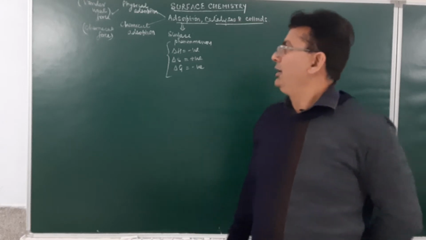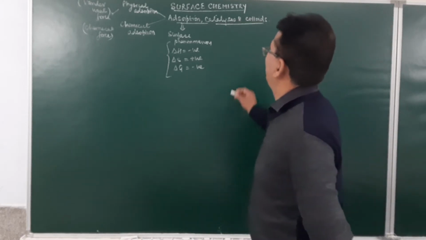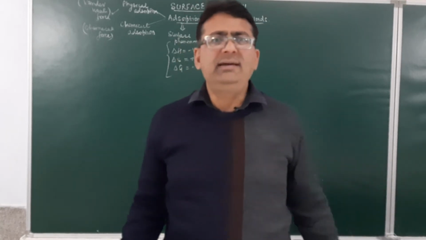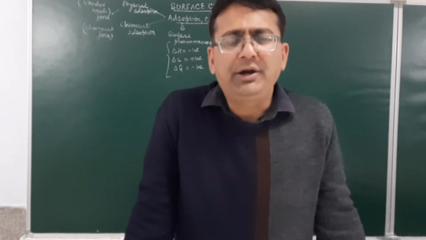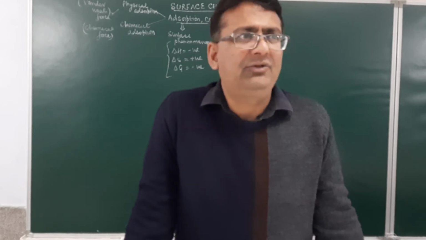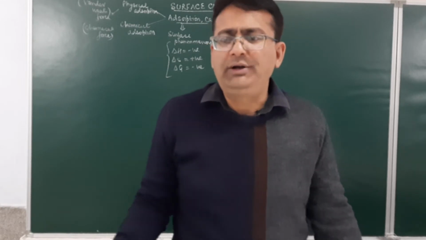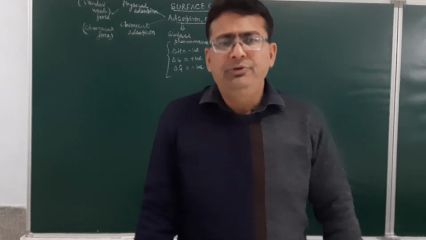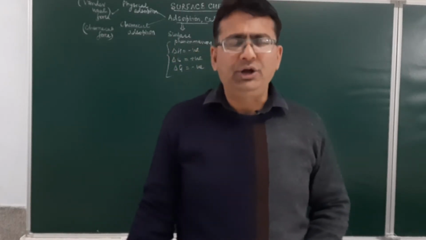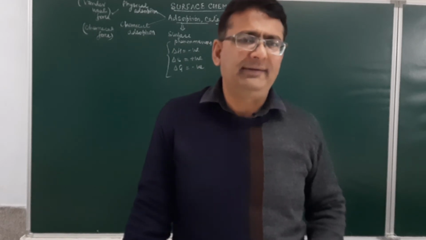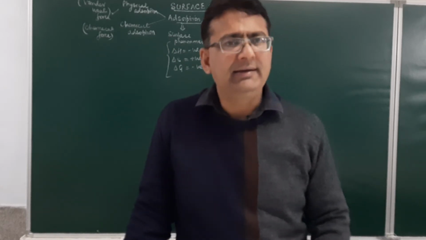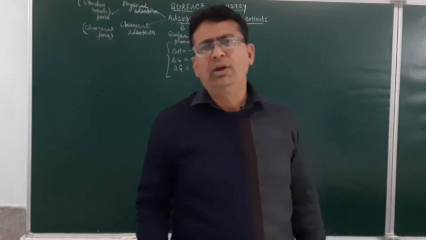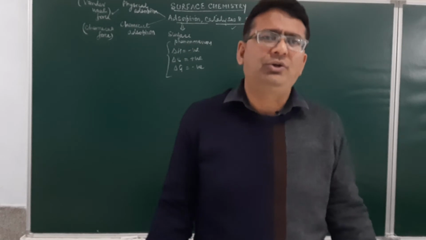Am I clear? Now, after adsorption in the syllabus, we have catalysis. What is a catalyst? A catalyst is a substance which alters the rate of a chemical reaction. So, the substance which alters the rate of a reaction is called a catalyst, and the phenomenon is known as catalysis. Am I clear? This we have been studying from class 6th or 7th. Catalysis can be homogeneous or heterogeneous.